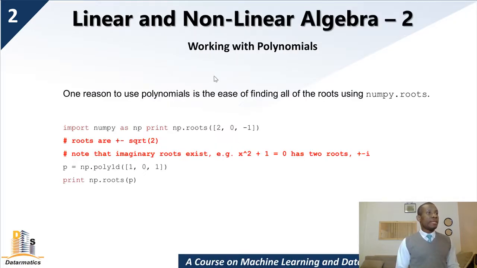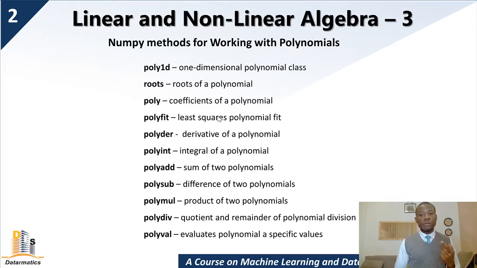Let me see what I have next. So at this point, I'm going to move on to polynomials, because polynomials is actually where we have some work to do, as well as statistics. So let's move on to polynomials. Now I have the list of items we are going to be working with in the course of working with polynomials. We are going to be doing poly1d, roots of a polynomial, poly, polyfit, polyder, polyint for integration, polyder for differentiation or for derivative, polysub, polymul, polydiv, and polyval.